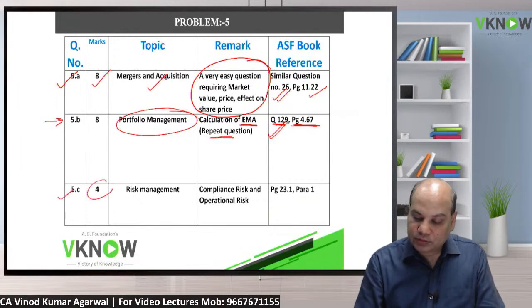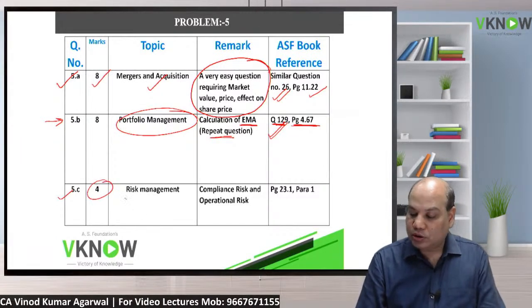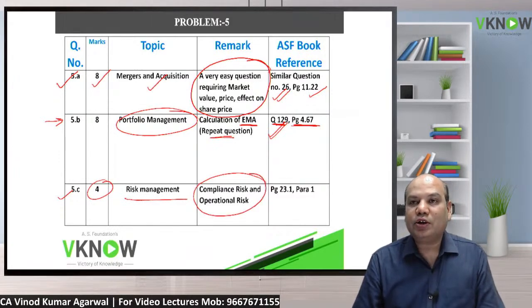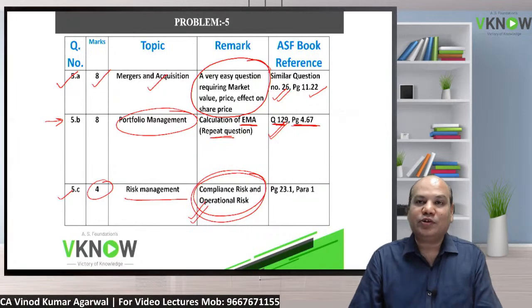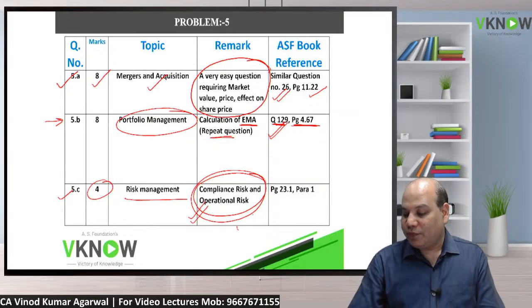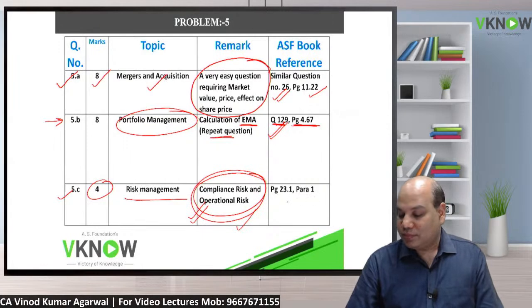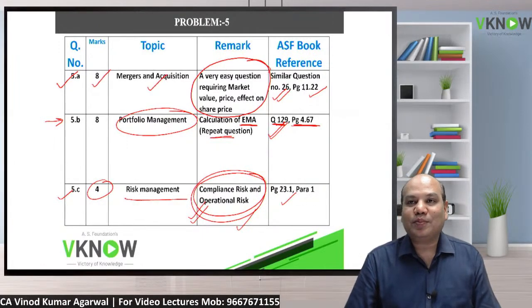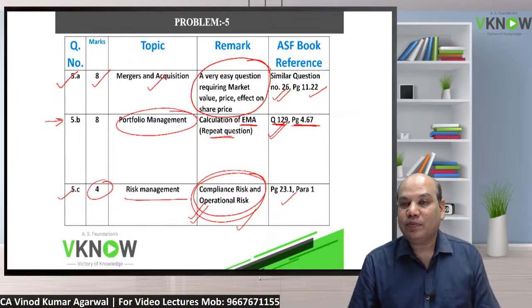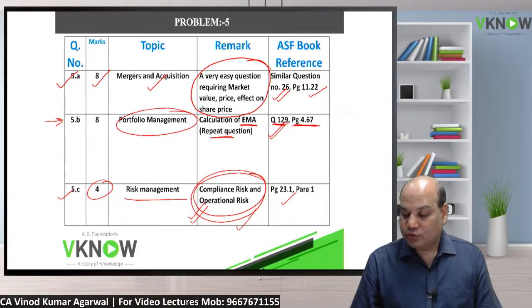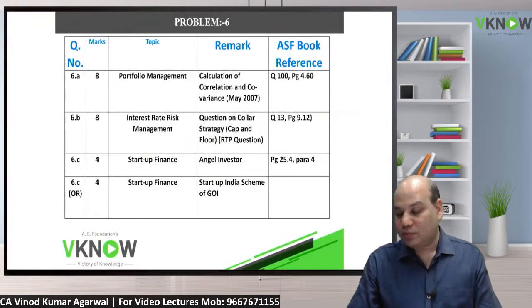Question 5C, a 4-mark question on risk management. Very easy. The question is to write a note on compliance risk and operational risk. Write as much as you can. Imagination is the only limitation here. Okay. Write 5-6 pages in the exam. We have given a note in our book on page 23.1, paragraph 1, on the first page only you will find that risk management theory topic. These two notes are there. So you can just write it. You can write from your own knowledge also.